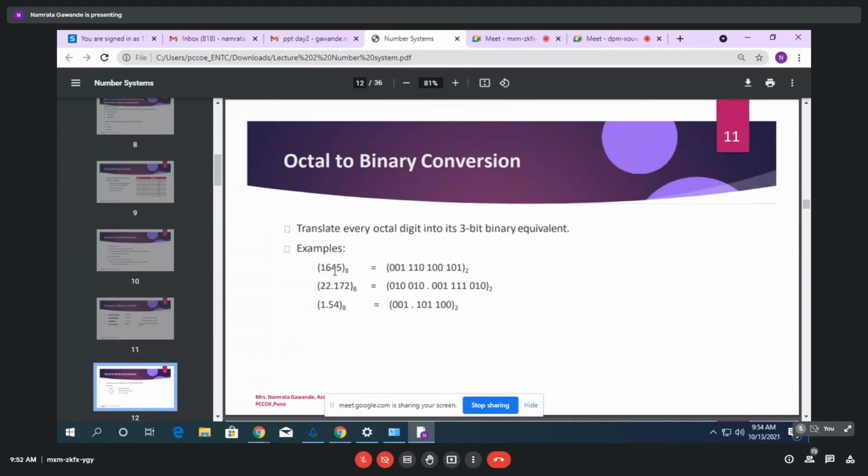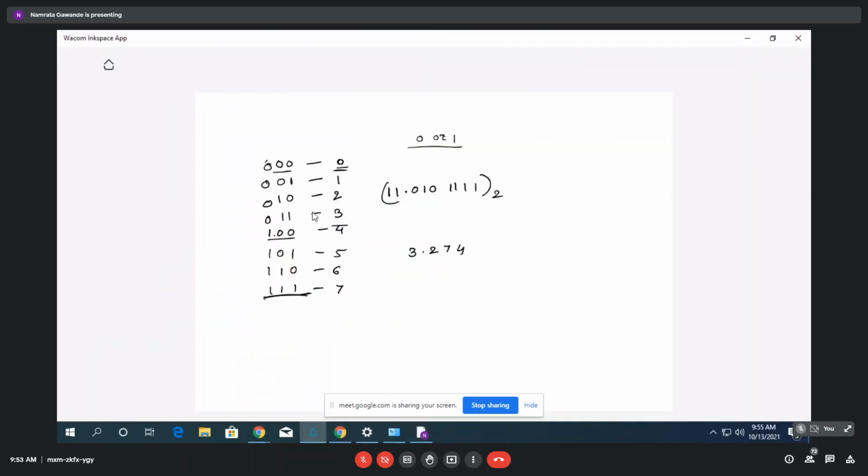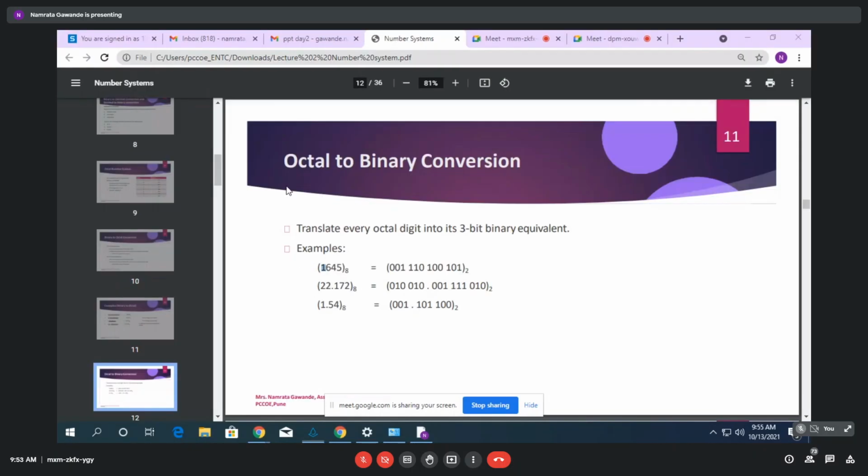So for that, you just write for 1, what is the 3-bit binary form? Just now we have seen 001, right? So 001. Then for 6, what is the binary form? 110. Then for 4, 100, and 5, 101. So this will be base of 2. So this will be the binary of this particular number.